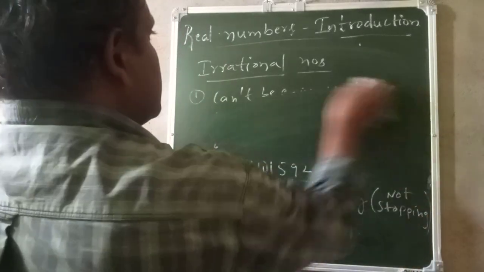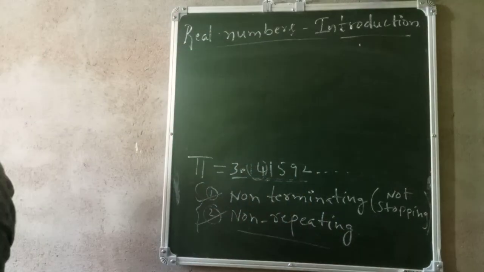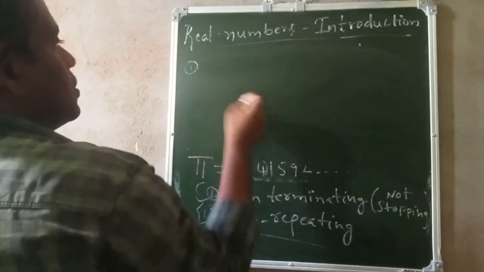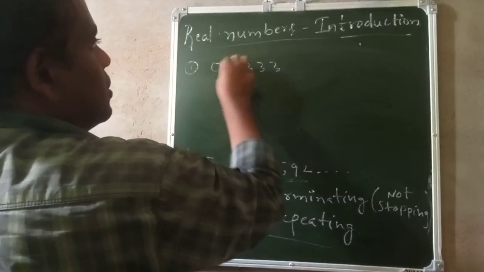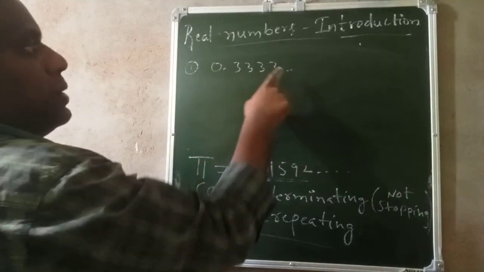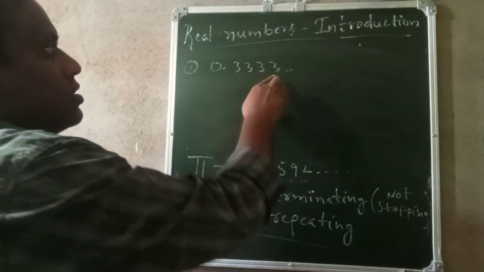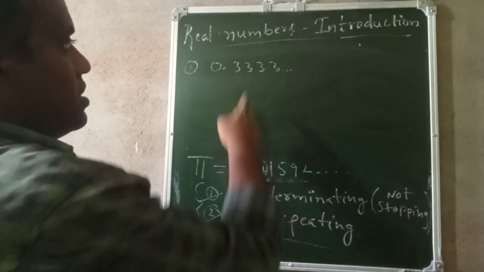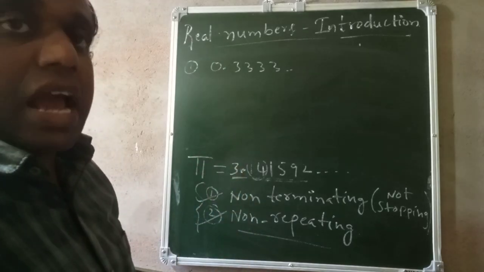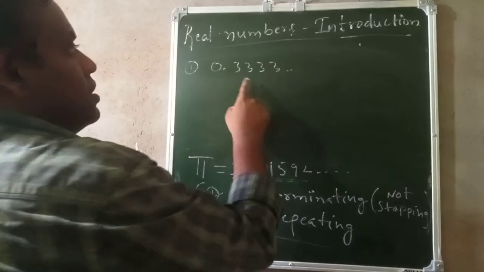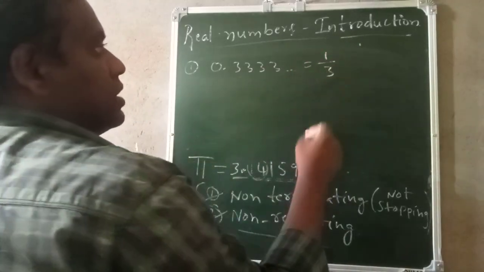For example, see, 0.333333. So 3 is repeating. Okay, 3 is repeating. So now the question arises: is this an irrational number? No, it is not an irrational number. It is a rational number, because see, this is equal to 1 by 3. We can write this as 1 by 3.